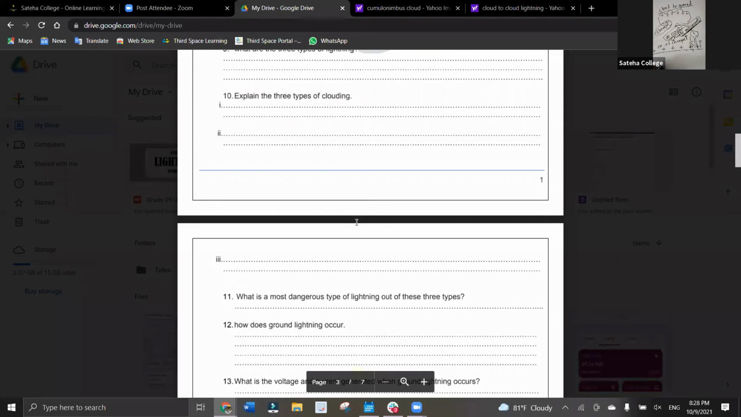I think a student is asking whether we can finish the chapter today. I think we won't be able to finish it. I think we can do only half of the chapter.